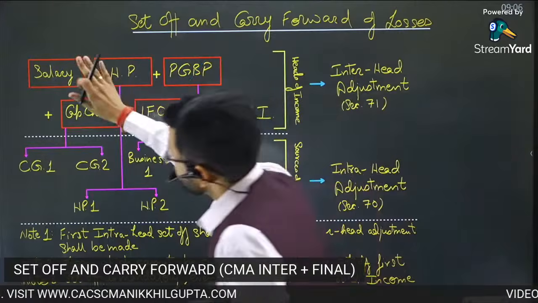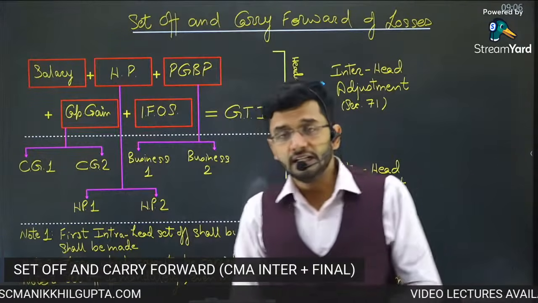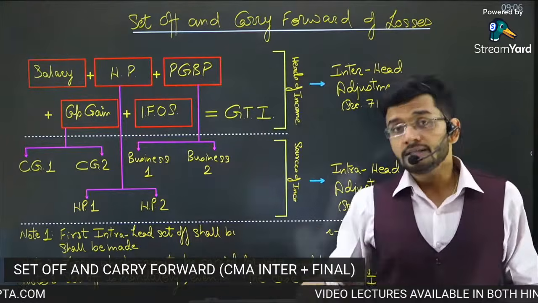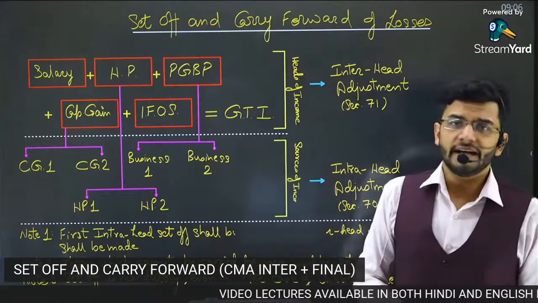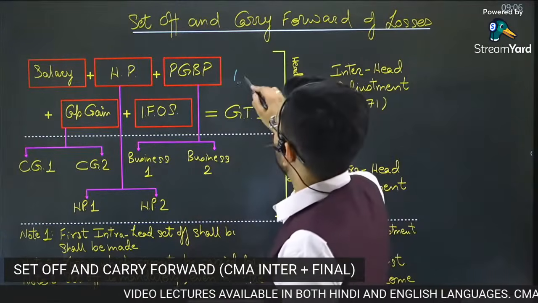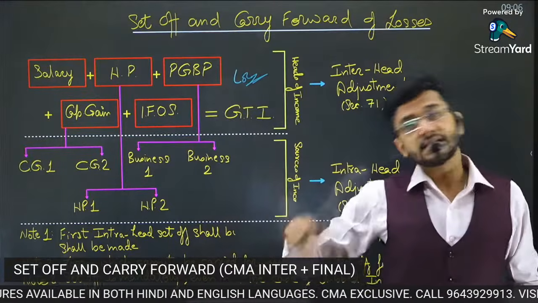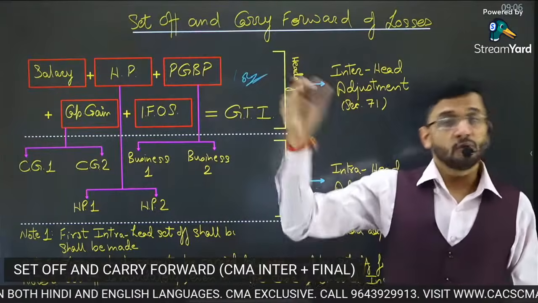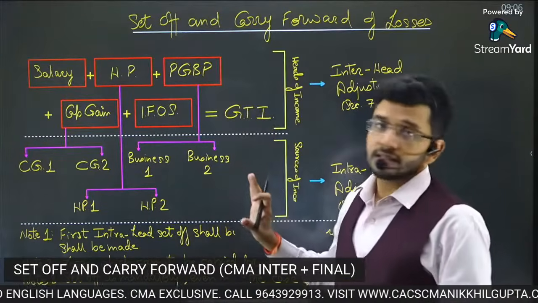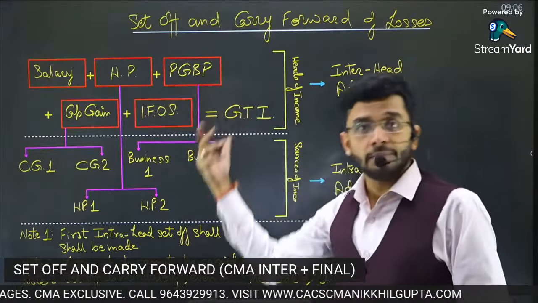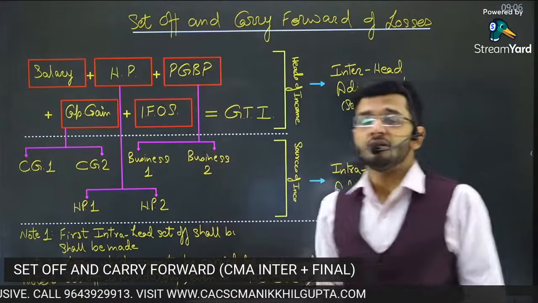Now, these 5 heads of income will yield some income and/or some loss. In some of the heads, there can be losses as well, where expenses are more than the income. If income is more than the expenses, then it will be profit. If expenses are more and income is less, then it will be a loss. So there might be losses or profits in each of these 5 heads of income.